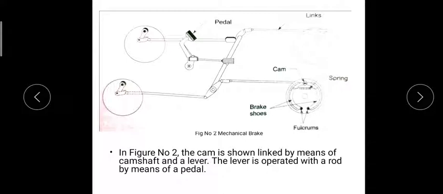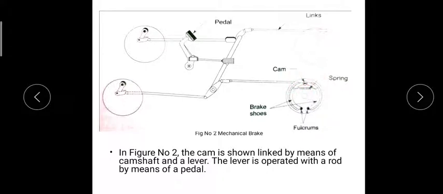Whenever the driver presses the pedal, the cam starts rotating by a slight amount because of the links, and it pushes the ends of the brake shoes towards the outward side.